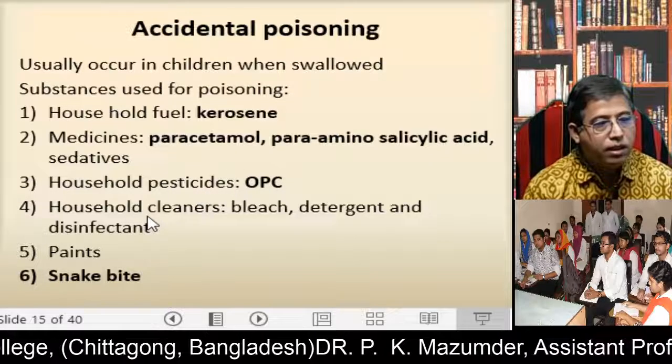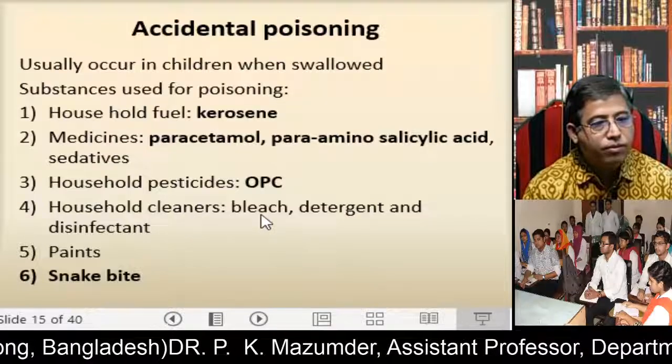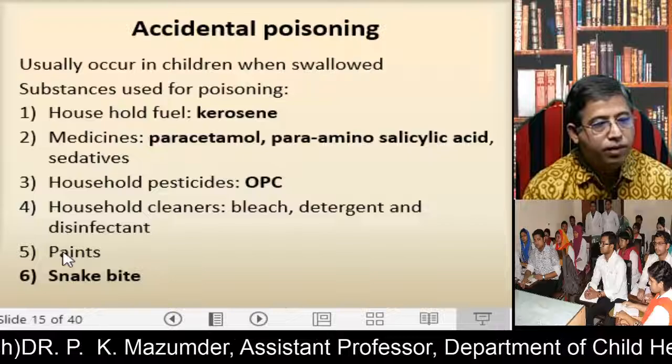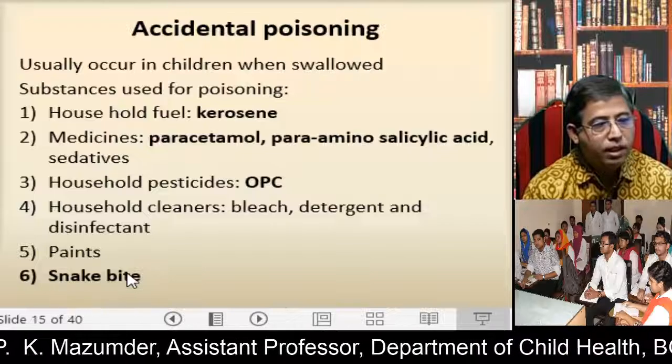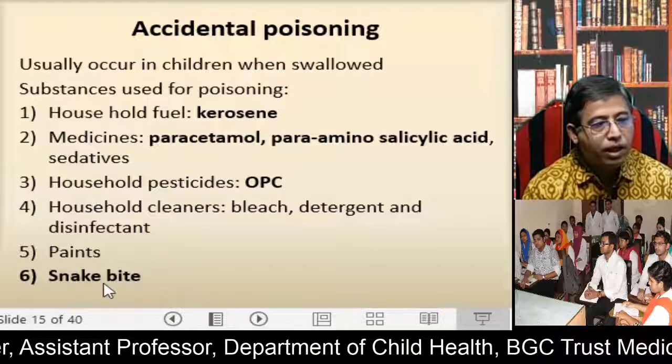Another poisoning is from household cleaners, bleach, detergent, and disinfectant, and paints, and most important, snake bite exposure, which produces envenoming.